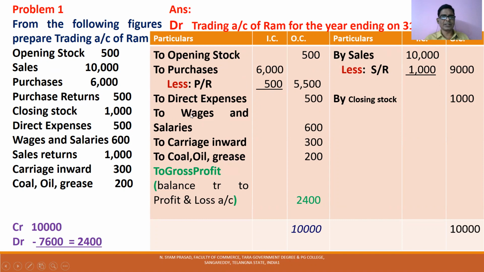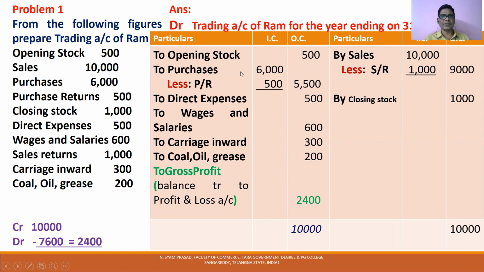Direct expenses, debit side of trading account, here 500. And wages and salaries, debit side of trading account. Sales returns, less from sales. Carriage inwards, debit side of trading account. Coal, oil, grease, debit side of trading account. So I have shown TDs, trading account debit side items. We have shown trading account credit side items, TCs.